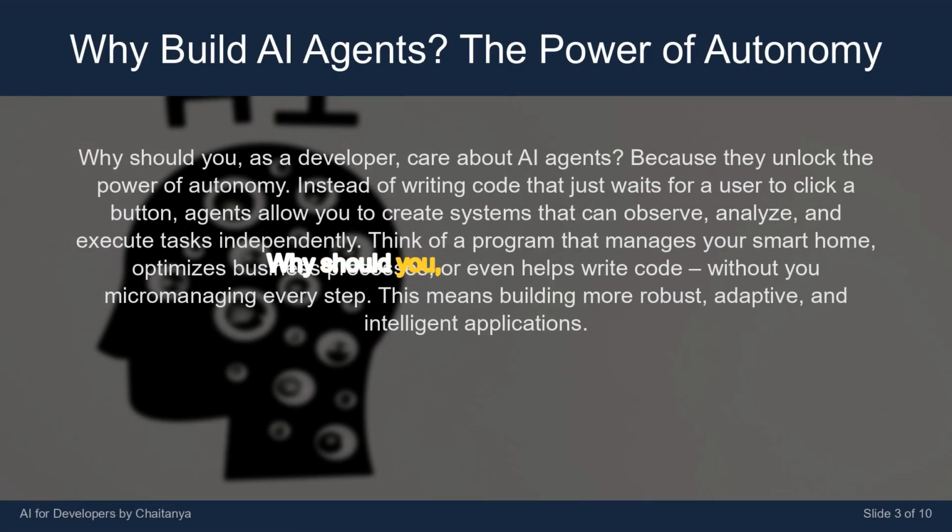Why should you, as a developer, care about AI agents? Because they unlock the power of autonomy. Instead of writing code that just waits for a user to click a button, agents allow you to create systems that can observe, analyze, and execute tasks independently. Think of a program that manages your smart home, optimizes business processes, or even helps write code, without you micromanaging every step. This means building more robust, adaptive, and intelligent applications.